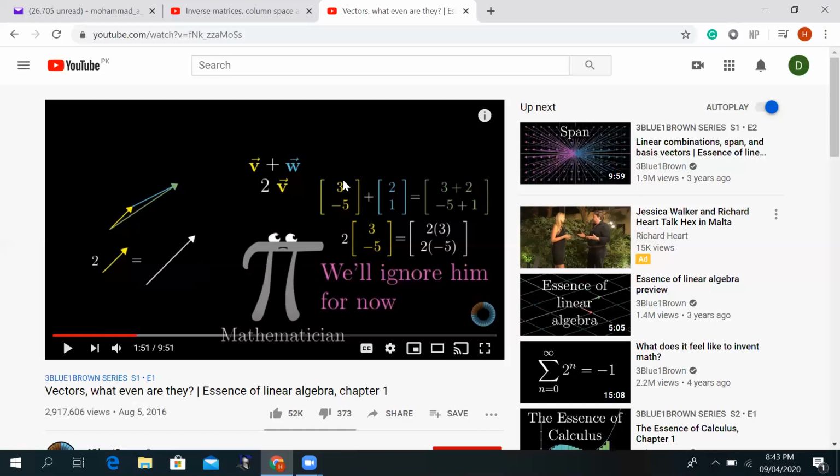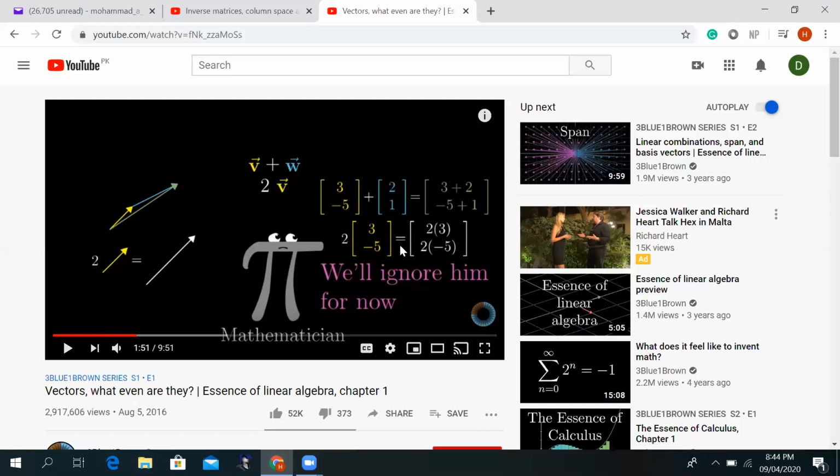ordered list. So let's say we have two ordered lists. We have a V vector and we have a W. If you add them, you will add them just like you were adding an ordered pair of numbers. 3 will be added to 2. 3 cannot be added to 1. You cannot violate the order. And -5 will be added to 1. This -5 cannot move across and interact with the 2. No. So in this case, we will also get the addition as another vector which will have two components, the same as their original components from which they were made.